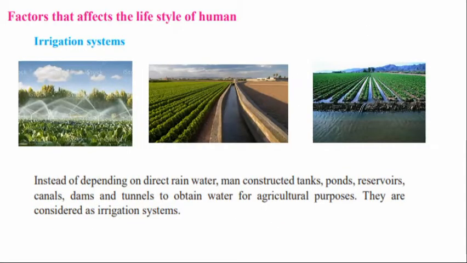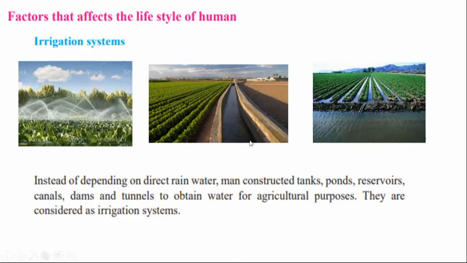Irrigation system. So in earlier times, the people depended on rainwater. So they collected rainwater and used it for agricultural activities. But after some time, instead of depending on direct rainwater, they constructed tanks, ponds, reservoirs, canals, dams, and tunnels to obtain water for agricultural purposes. So you can see here the different ways they have collected water for irrigation, for agriculture. So these are considered as the irrigation system.